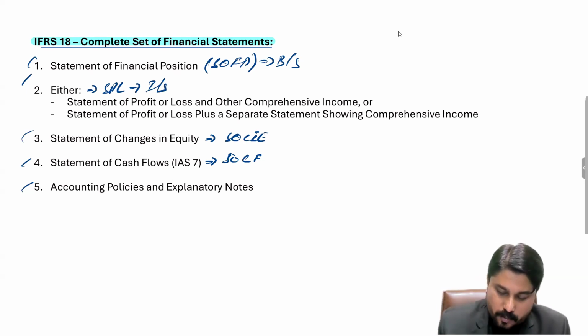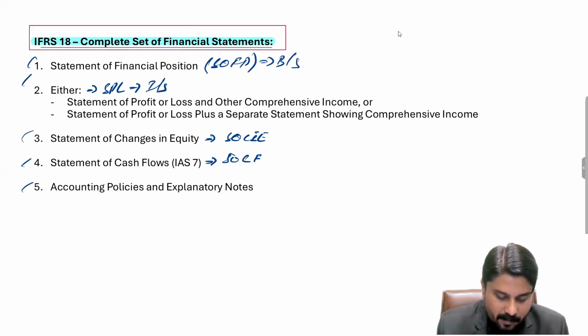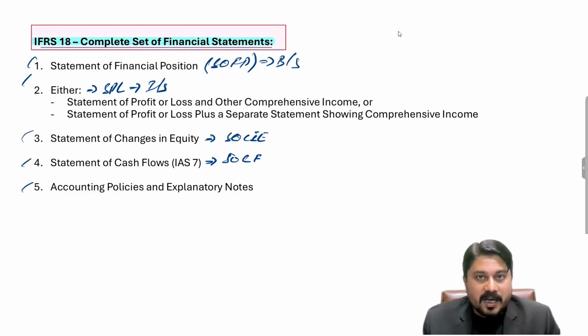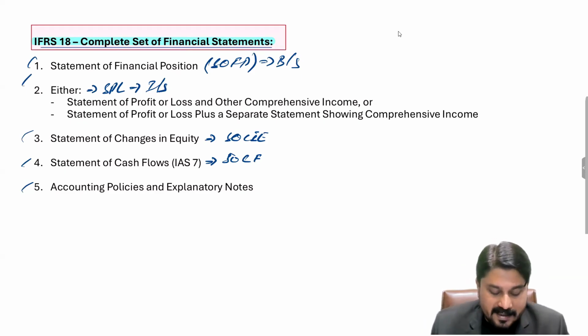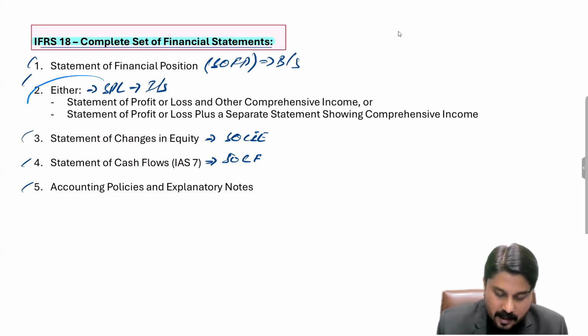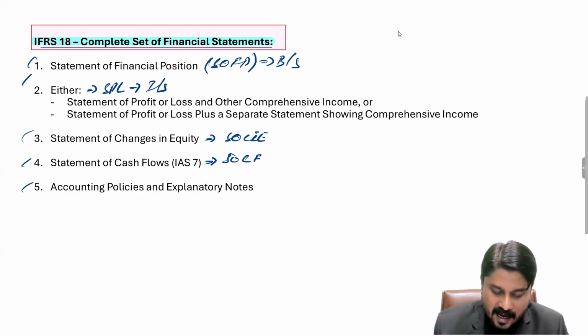So when a company has to prepare the financial statement, there are these 5 elements. Number one, the company has to make the balance sheet, prepare the income statement, the changes in equity, the cash flow statement, and the accounting policies and the explanatory notes. Till now we have discussed the concept and the changes according to the guidance of IFRS 18. We have covered the changes for SPL.